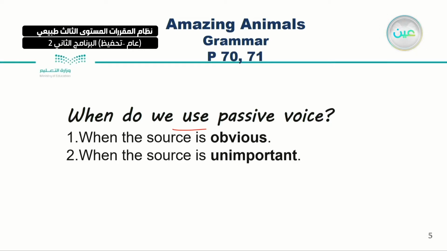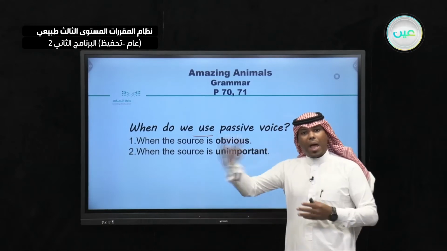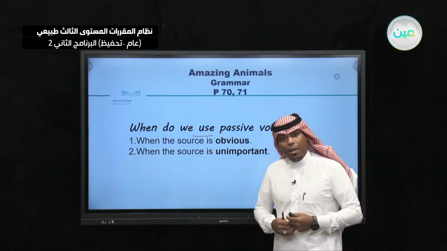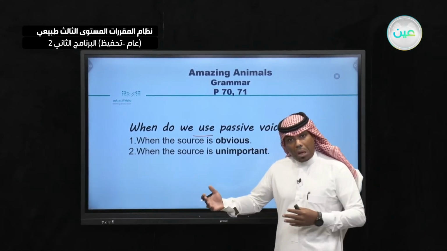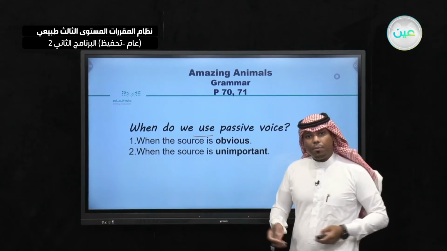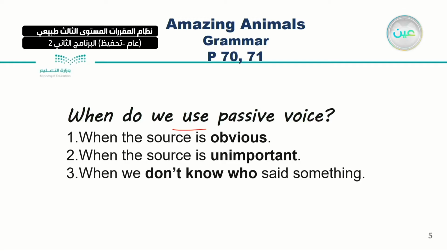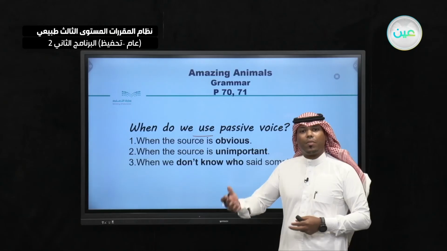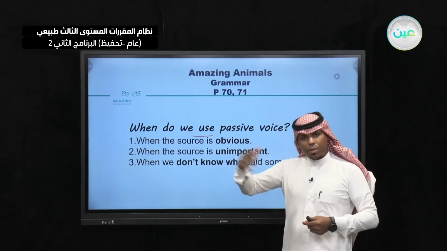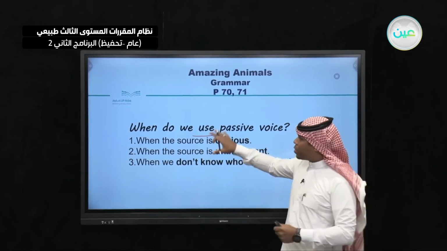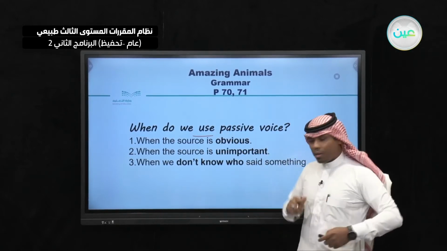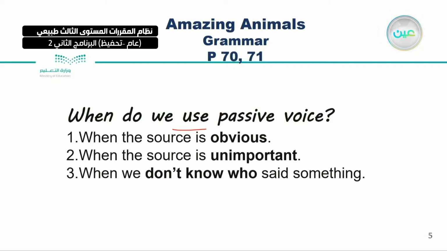I don't care about who, for example, ate my cake. The important thing is that my cake was eaten. So the source is unimportant. Number 3, when we don't know who said something. When you're talking about, for example, rumors, a journalist, when he writes about a topic or an article, uses the passive voice a lot, sometimes because he doesn't know who said this one.